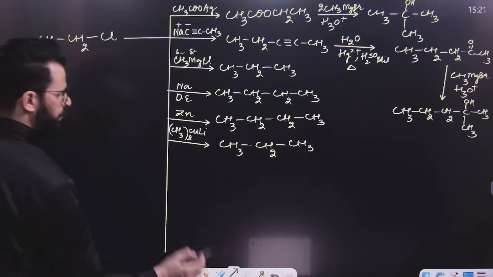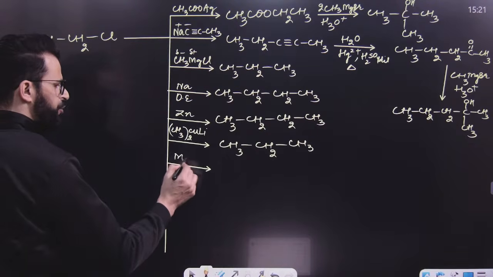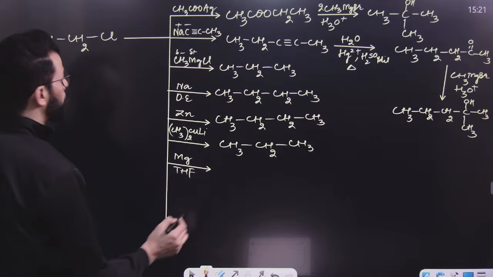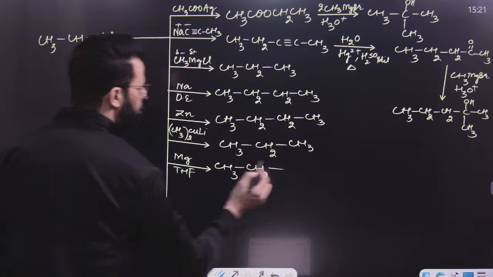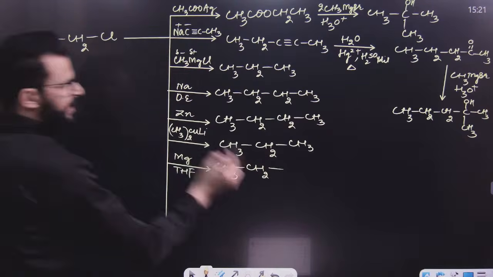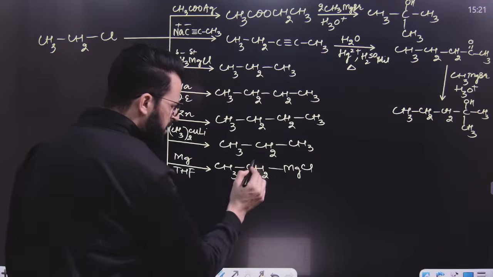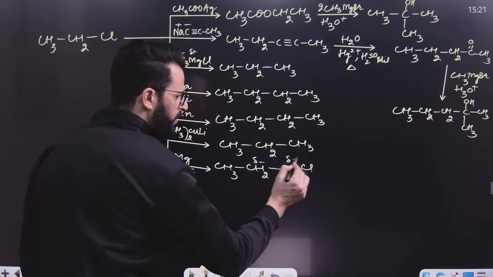Similarly, if this is treated with Mg, magnesium, in presence of ether tetrahydrofuran, then what will happen? Over here, CH3CH2 and Mg will be incorporated between C and Cl, so it will result in the formation of MgCl. This is alkyl magnesium halide, once again a Grignard reagent. This is the negative part, this is the positive part.